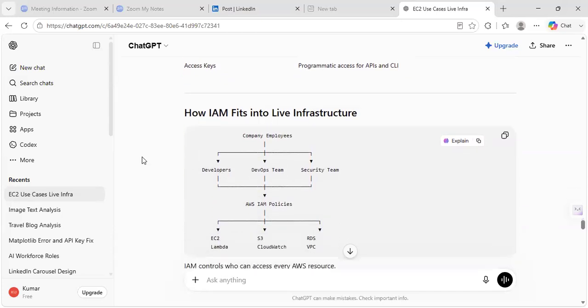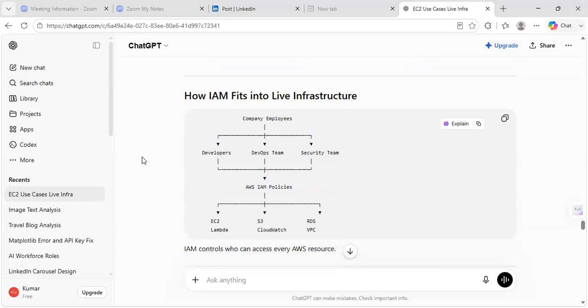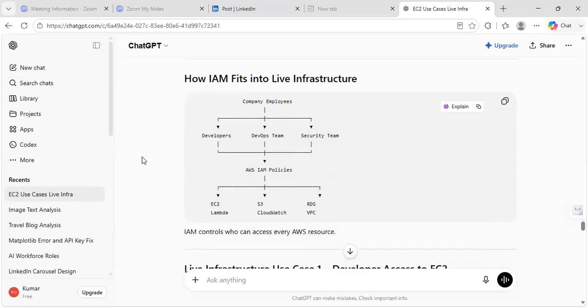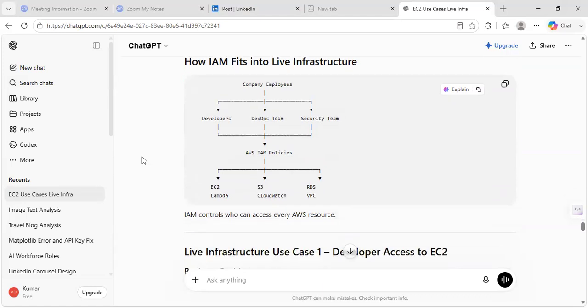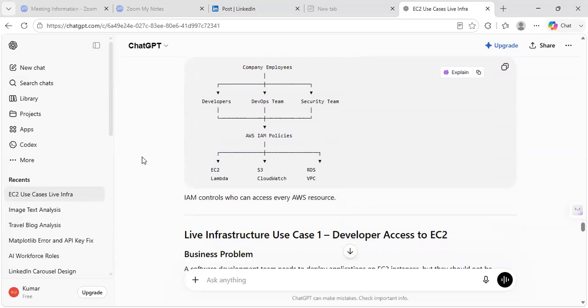Then how IAM fits into live infrastructure. First thing is company employees. There are roles: developers, DevOps team, security team. Then AWS IAM policies are there. EC2, Lambda, S3, CloudWatch, RDS, VPC are there. IAM controls who can access every resource. This is the policy they have. These are the services: RDS, VPC, S3, CloudWatch, EC2, Lambda, right?